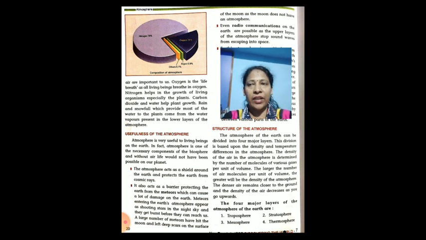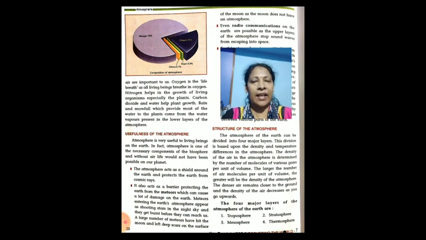The density of the air in the atmosphere is determined by the number of molecules of various gases present in the atmosphere. The larger the number of molecules per unit of volume, the greater will be the density of the atmosphere. So the denser or heavier air remains closer to the ground, and the density of the air decreases as you go upwards.